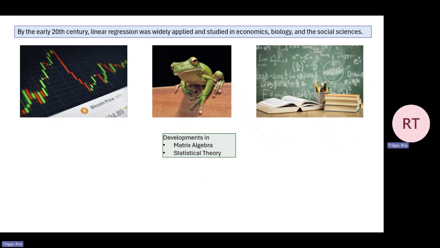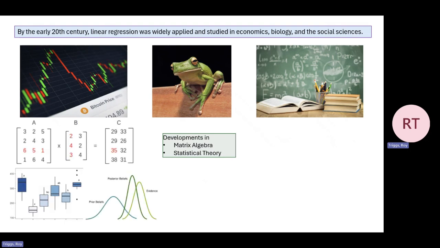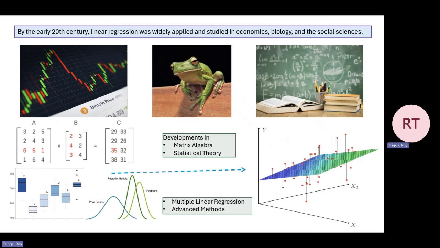The developments in matrix algebra and statistical theory during this time allowed for the generalization of regression to multiple variables and more advanced methods. Linear regression remains one of the most foundational tools in statistics, data science, and machine learning due to its simplicity and interpretability.